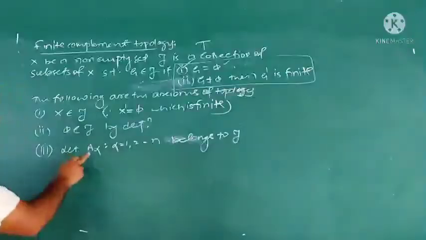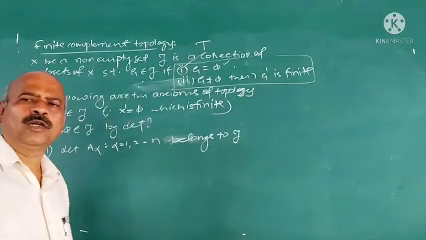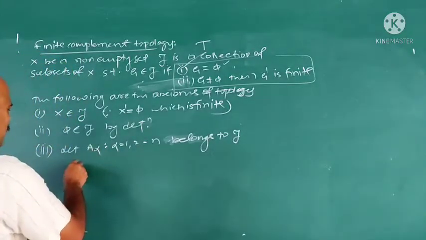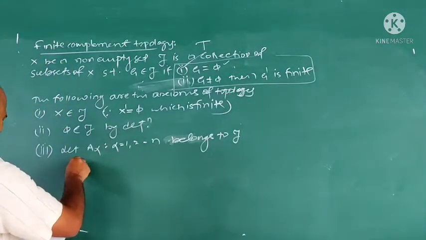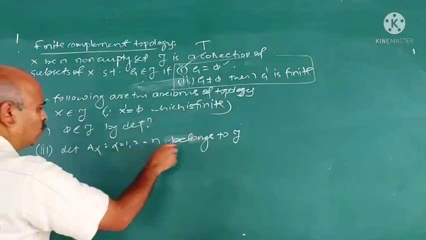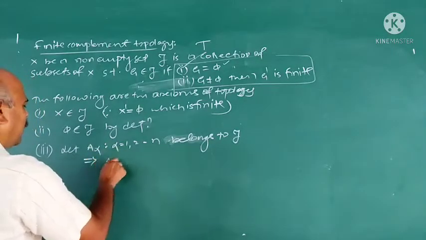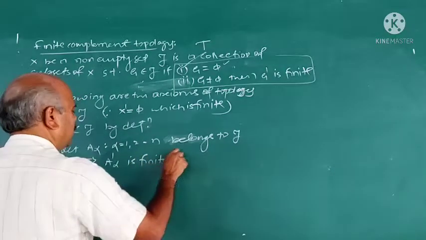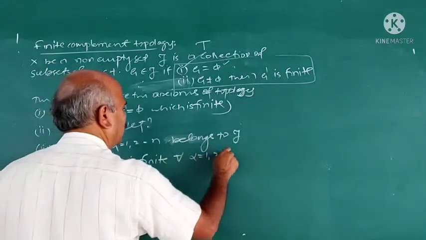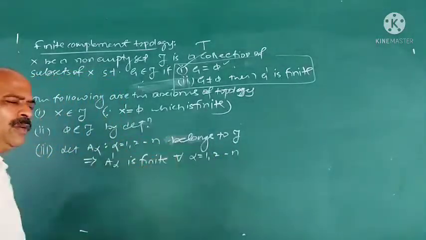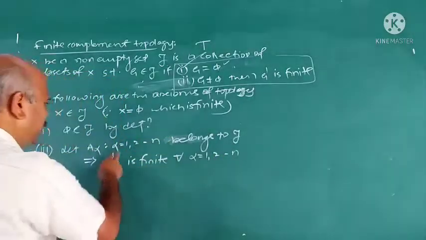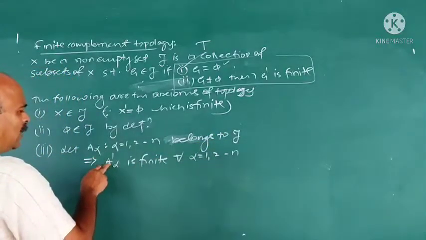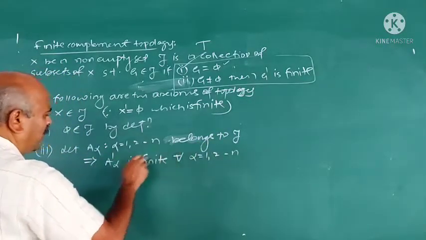What you have to prove? Union A alpha also belongs to tau. For that, we use De Morgan's law here. A alpha belongs to tau means A alpha dash is finite for all alpha is equal to 1 to n. We consider family of sets here. A alpha is a family of sets. Suppose it belongs to tau. When A alpha belongs to tau, each A alpha dash is finite.